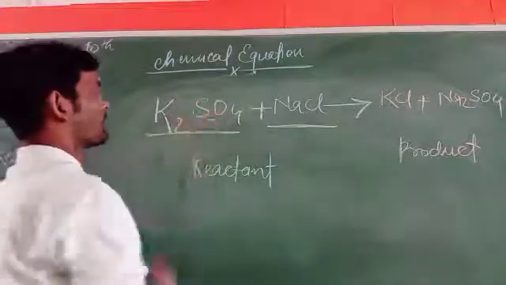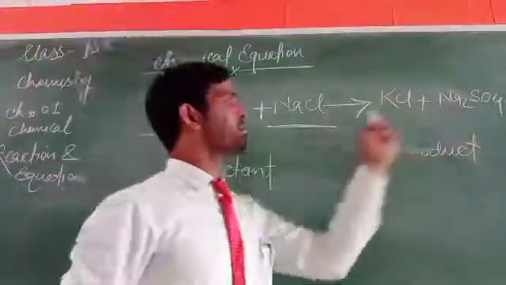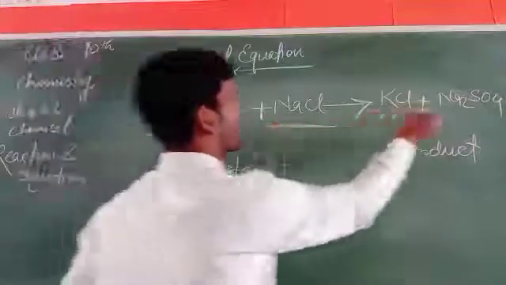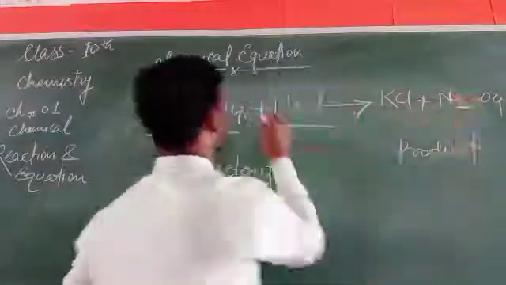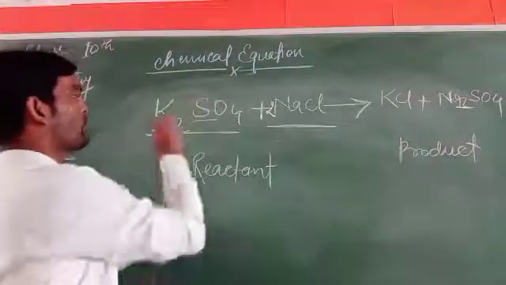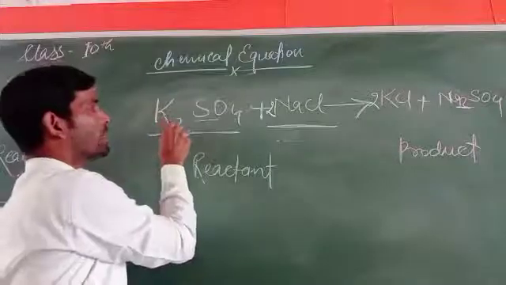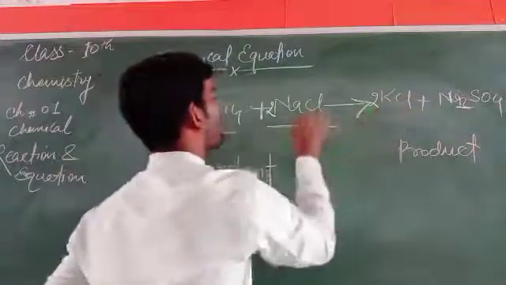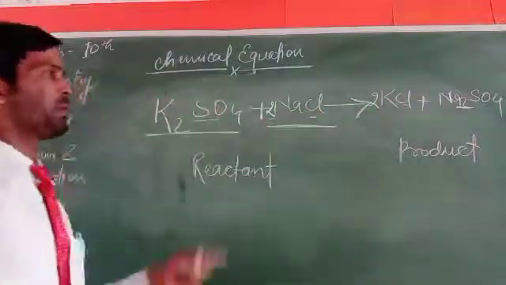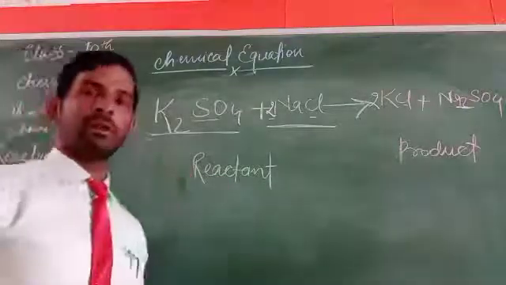Here is SO4 and there is SO4 too, but here there are 2 Na, so we have to write 2 Na. And here is K2, so you have to write 2K, and K2 is equal, and Cl is 2Cl. So it is the balanced formula as well, and we have to write it that way.